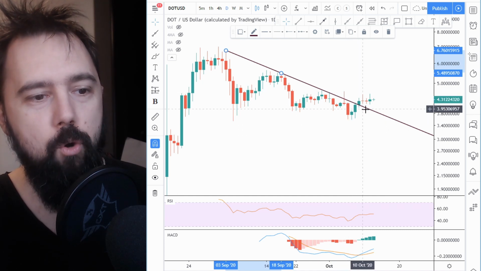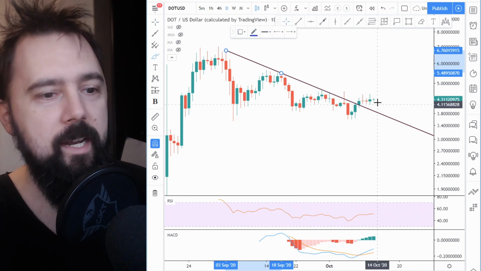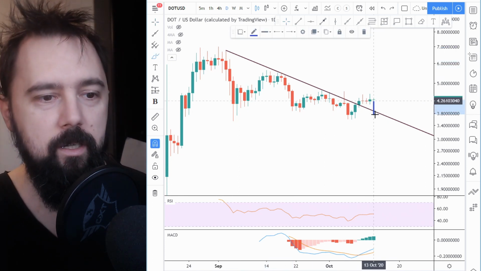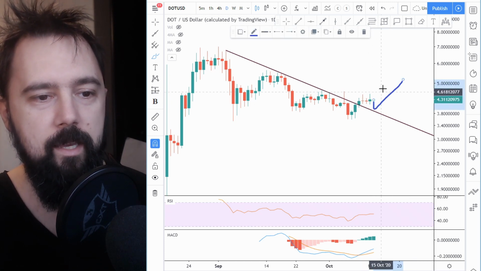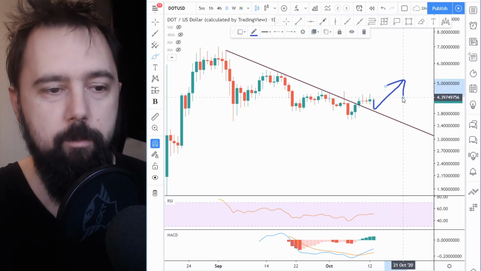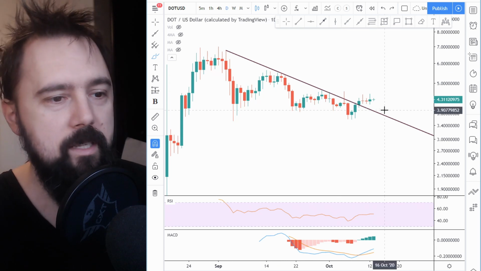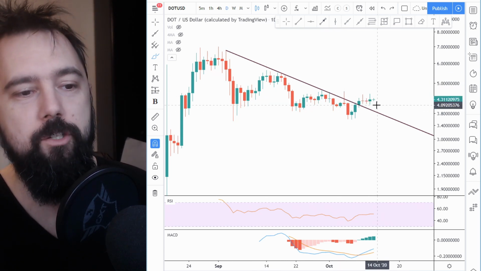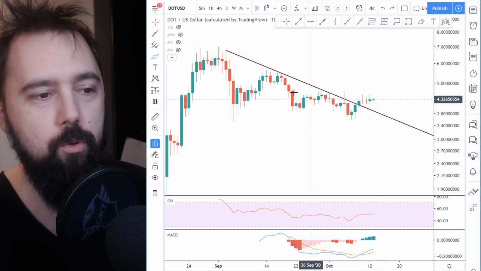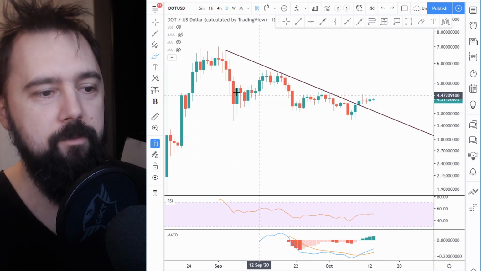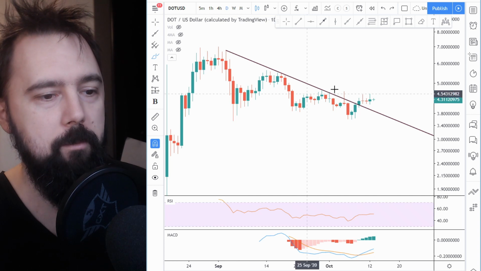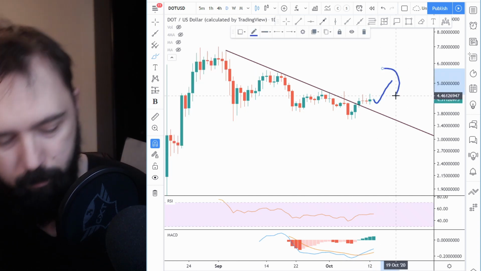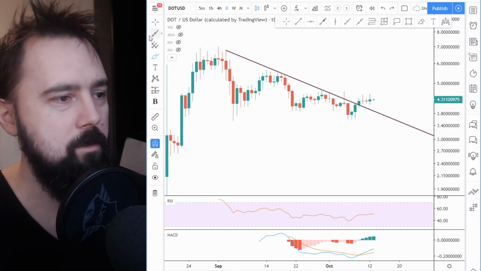But now it broke the actual trend line, so we can expect a retest of this resistance line, and see if it's going to use it as support and bounce off of it. So this is a trend line to watch now, to see if it's going to hold, because we just broke this resistance line after the bearish movement, and now we're going to see if it holds and continues upwards.